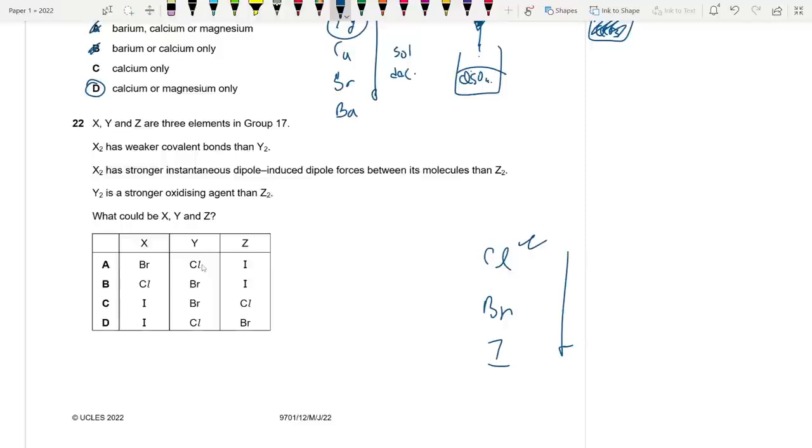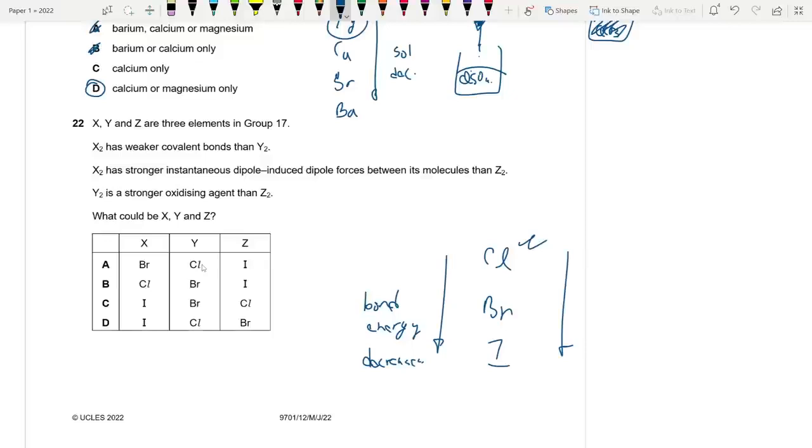And X2 has a weaker covalent bond than Y2. As you go down the group, bond energy also decreases. It becomes weaker. So X has weaker covalent bonds than Y. If X is bromine, Y is chlorine.